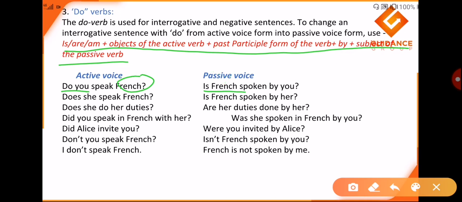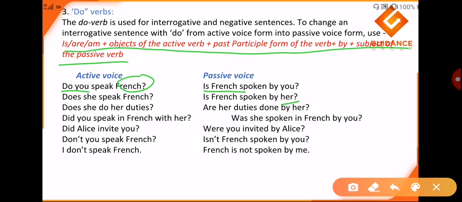Similarly, does she speak French? Again, does indicates present tense. It is French spoken by her. Now here she will not come, her will come. That is altogether a different part of prepositions, or I would say a pronoun case: objective case, subjective case.